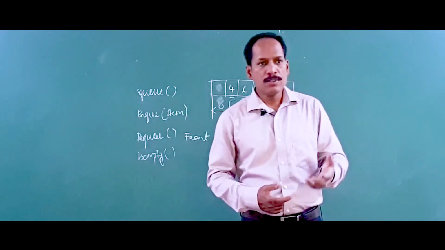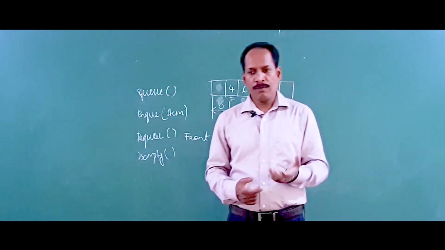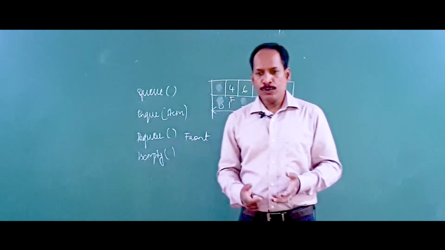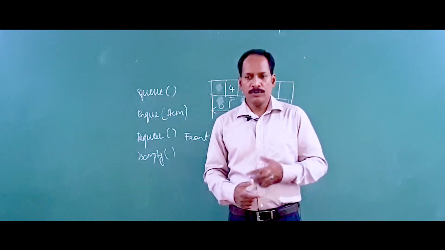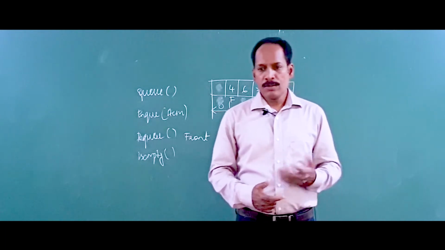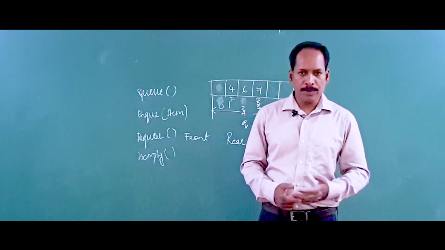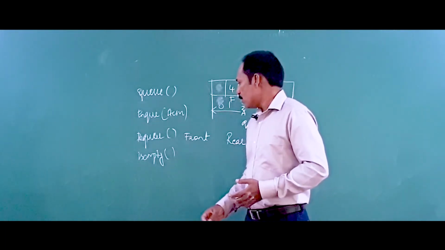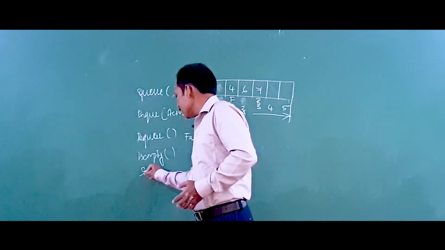So normally what happens, this returns a boolean value, true or false, like 1 or 0. If it is true, it means the queue is empty; if it is false, meaning 0, it is not empty. So that's how you can use it, and you can also use the size function.